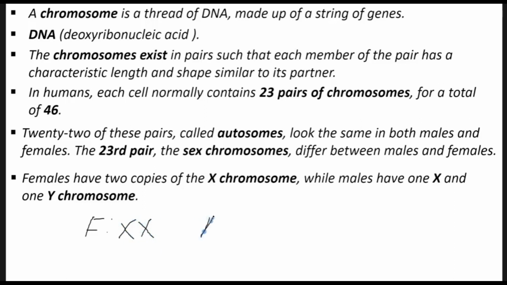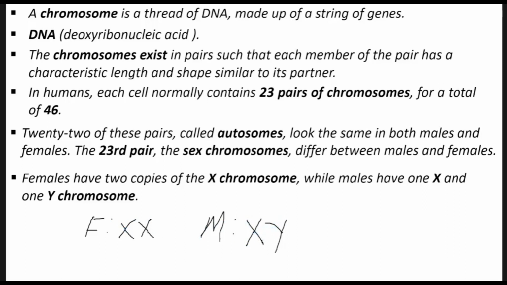But for the male, the 23rd chromosome is going to be X and Y. So that's why we are saying females have 2 copies of the X chromosome, XX, while males have 1 X and 1 Y chromosome. So that 23rd in female is XX, but in male it is XY.